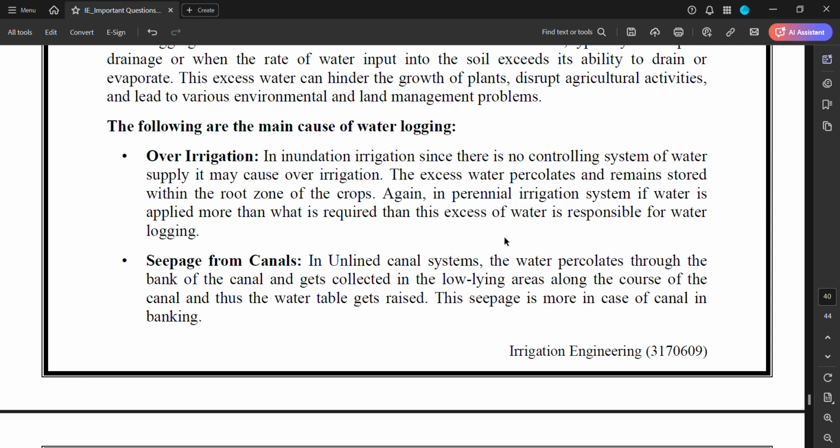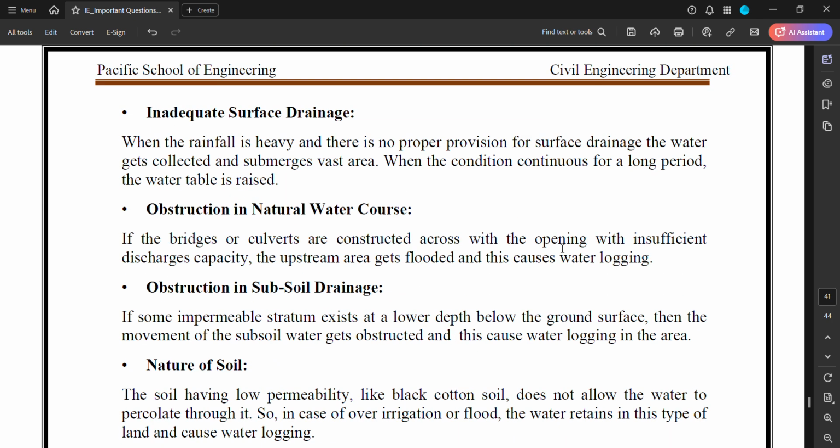Seepage from canals. If there is an unlined canal, the water percolates through the banks of the canal and gets collected in low-lying areas along the course of the canal. Thus, the water table gets raised. The seepage is more in the case of canals in banking. Next, inadequate surface drainage.